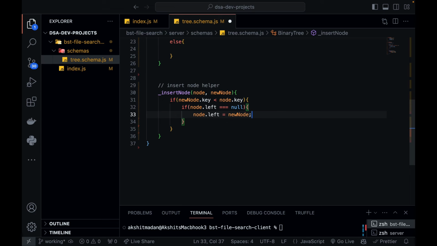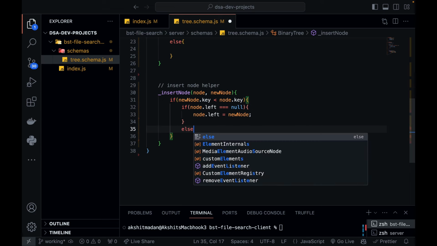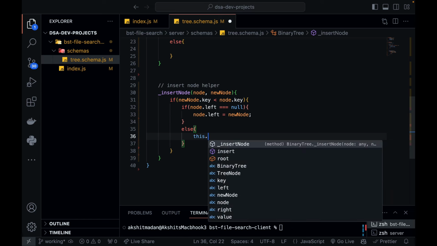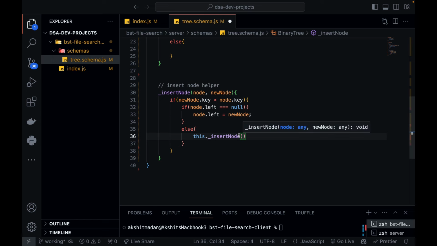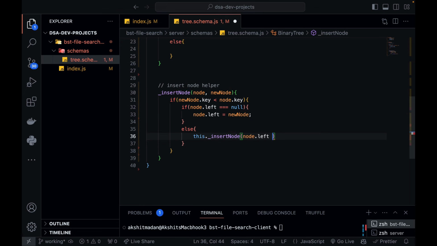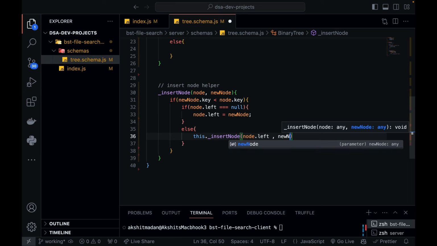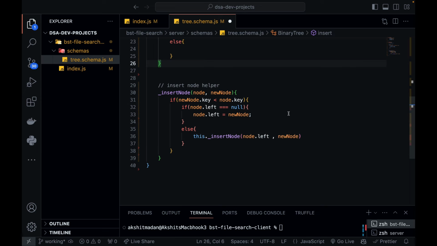I need to move on. Okay, so in the else part of this if, if my left child already exists for my parent node, then I just have to use recursion, and then again, but this time the parent node will be the left child of my node, right? So node dot left, and the child that I'm trying to insert into my binary search tree will remain the same, right? So what just happened?